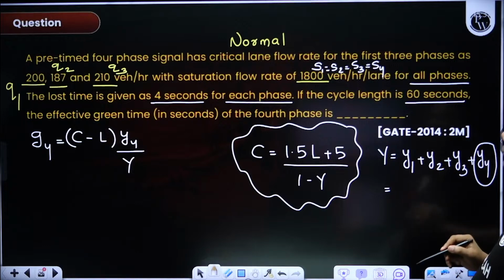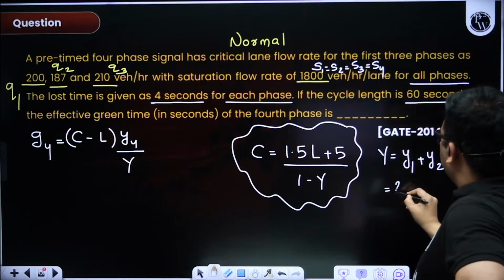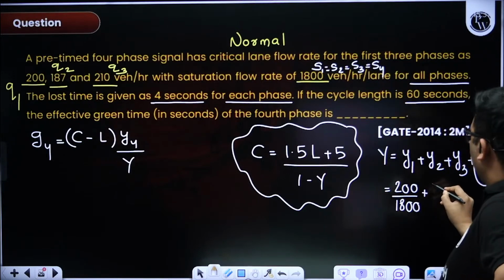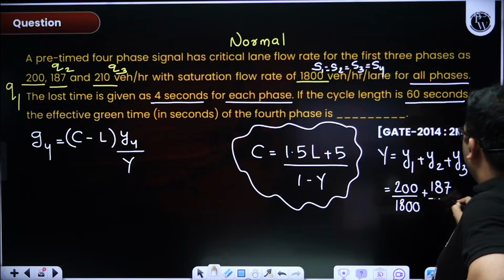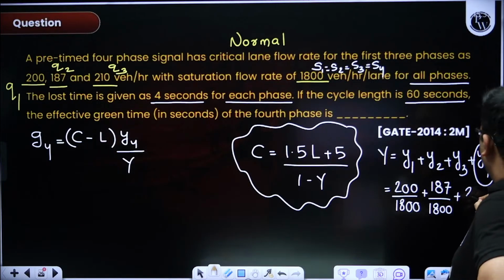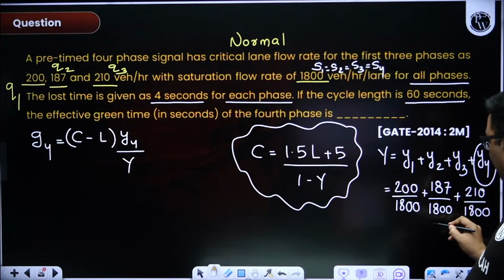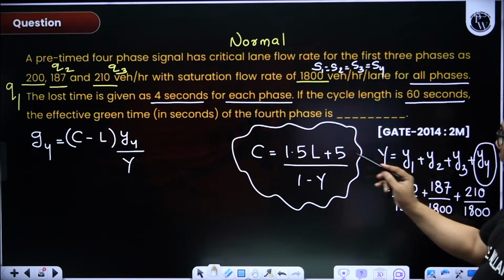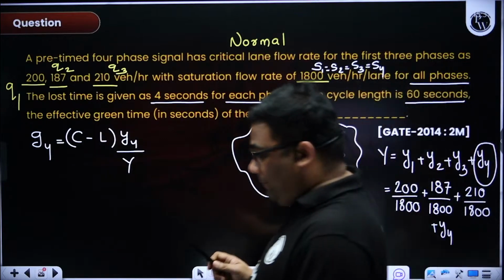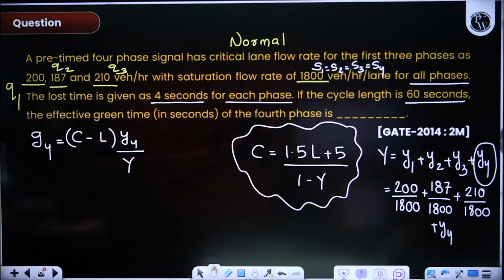So Y1 will be 200 by 1800, Y2 will be 187 by 1800, plus Y3 will be 210 by 1800, plus Y4. So first you have to find the capital Y from this equation, then use that to find Y4. And once you get Y4, you can find G4.